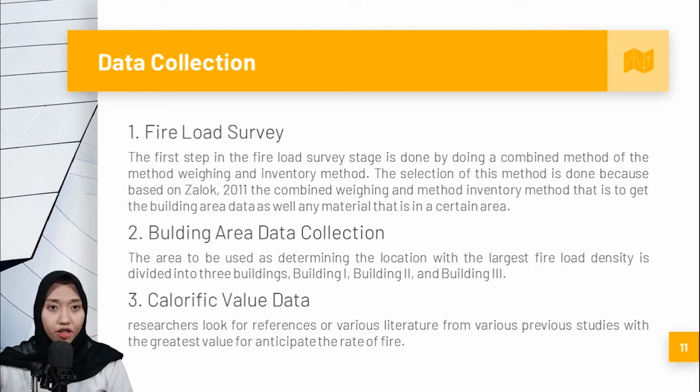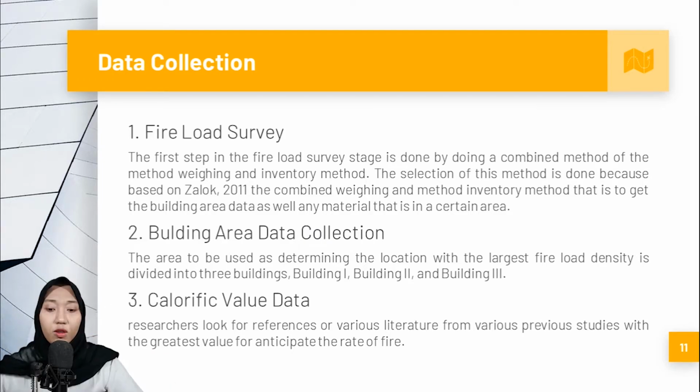First, it's data collection. The first is the fire load survey. The fire load survey uses a method that combines the weighing method and the inventory method. This method was selected because it is based on literature that combines weighing and inventory. Weighing is where we measure the weight, and the inventory measures the calculation.